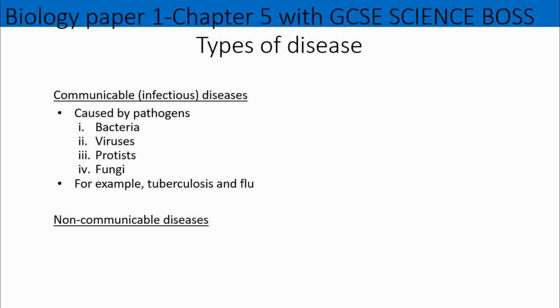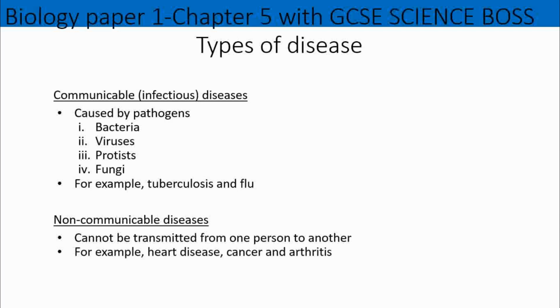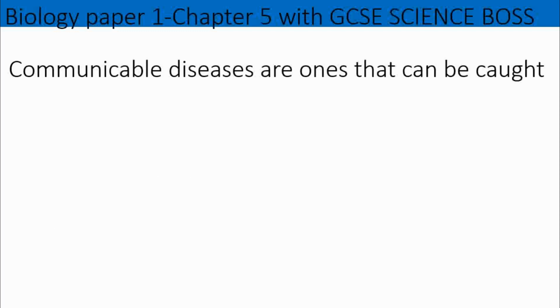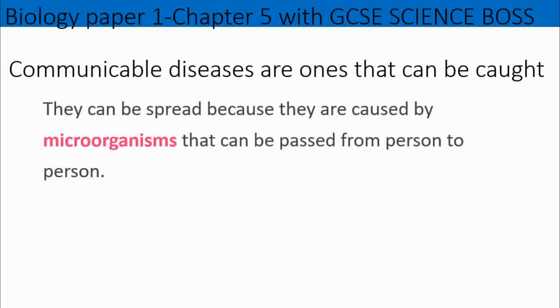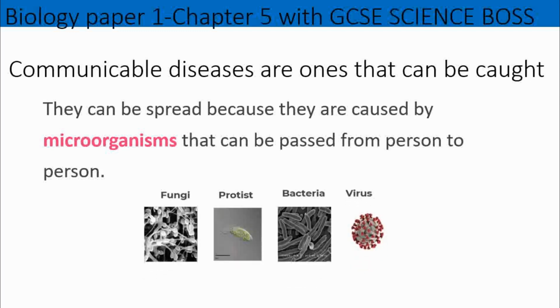But when we're talking about non-communicable diseases, these are diseases which cannot be transmitted from one person to another. Okay, so we're talking about diseases such as heart disease, cancer, arthritis, diabetes, diseases like those. They're not infectious. They're not spread by a pathogen. Okay, good. So communicable diseases are the ones that can be caught. Okay, so they are spread or transmitted by microorganisms, and they can pass from one person to the next person. Okay, and as we mentioned before, these are your fungi, your protists, your bacteria, your viruses. Okay, and here's some pictures just to help you to see what they look like under the microscope.